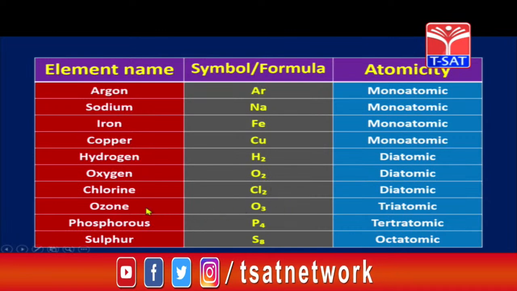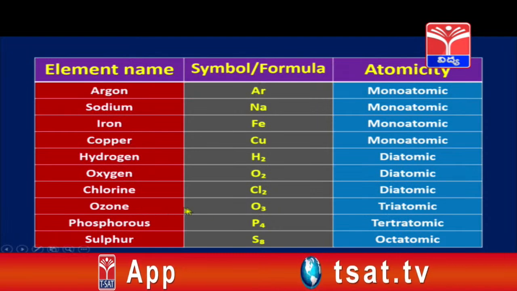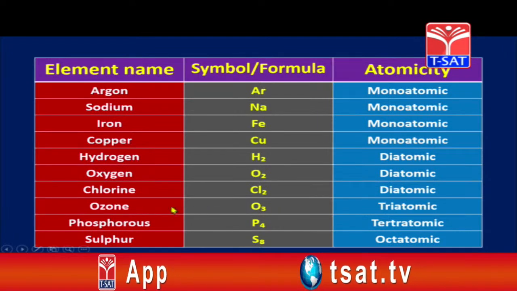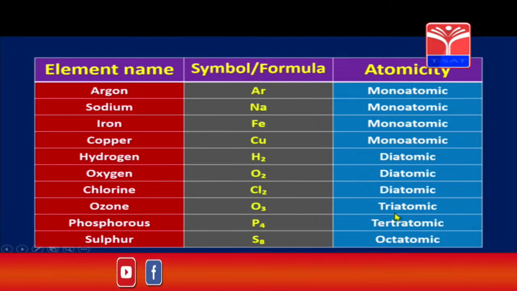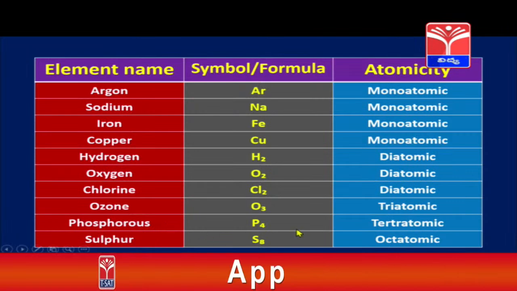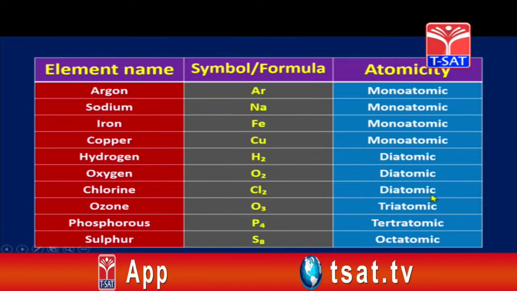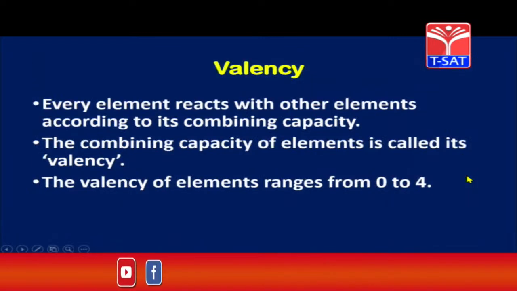And then we have ozone. We are familiar with ozone layer, children, that is protecting our atmosphere from the ultraviolet rays. Yes. So the formula of ozone is O3, which is triatomic. Triatomic, which means atomicity of ozone is 3. Similarly, the atomicity of phosphorus is 4 and sulfur is 8. Okay, children. Now, after understanding atomicity, let us go on to the next important concept called valency.